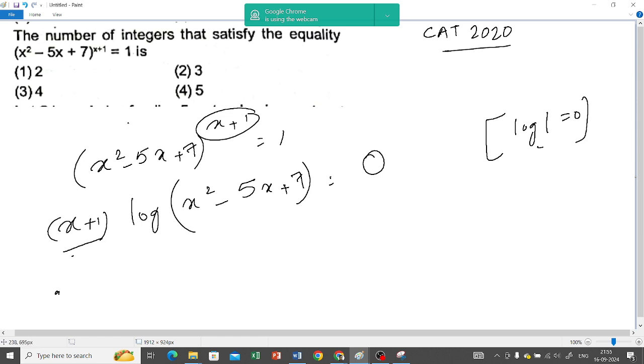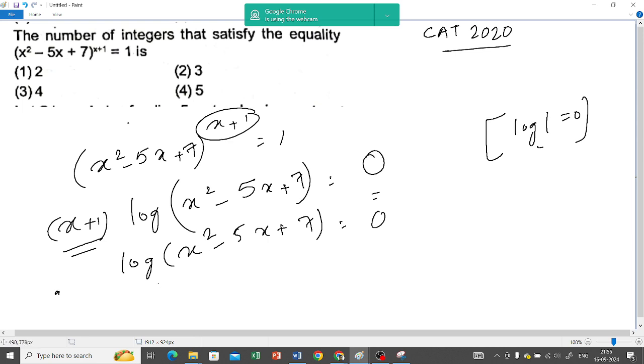Now, this thing, what will happen? It will go down. So log of x square minus 5x plus 7 is equal to 0.